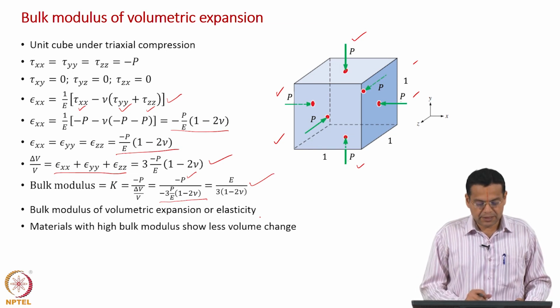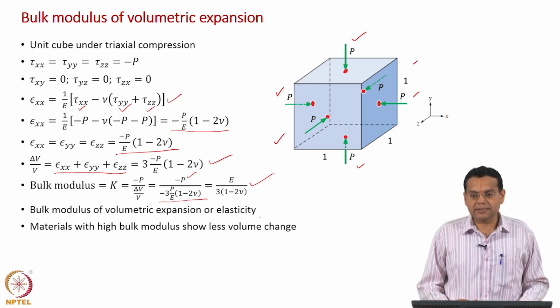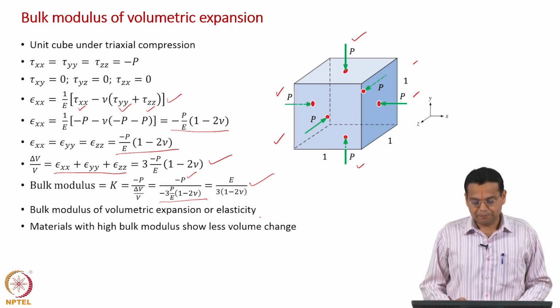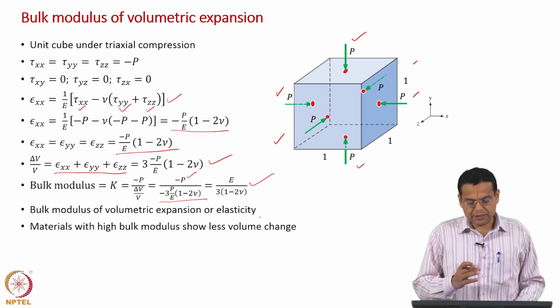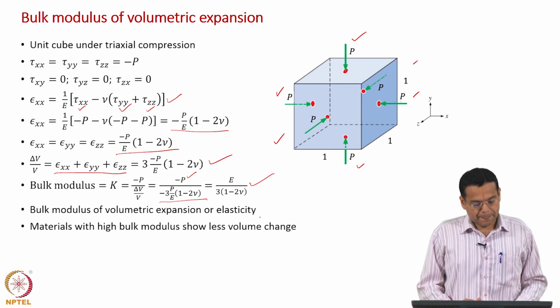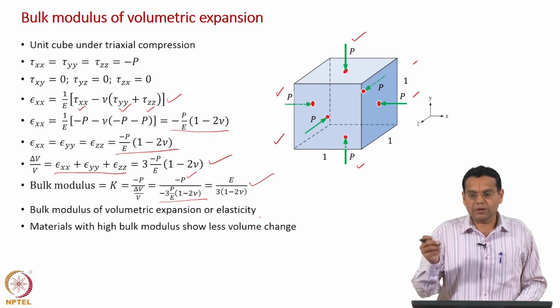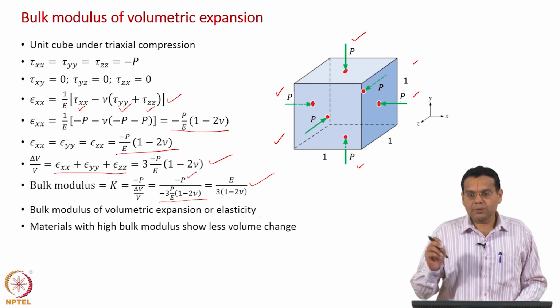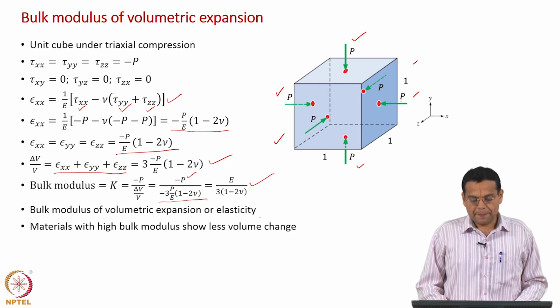Similarly here, for the same applied stress, a material with higher bulk modulus will have a very small volume change. So, higher Young's modulus, lower normal strain; higher shear modulus, lower shear strain; and higher bulk modulus, lower volumetric strain.